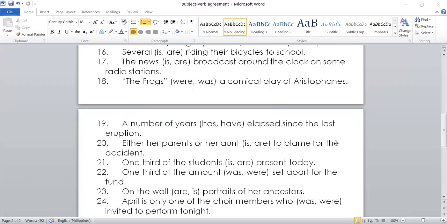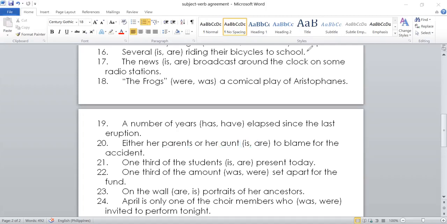20, either her parents or her aunt blank to blame for the accident. Okay. In here, again, there are two subjects, parents, aunt. Aunt is the nearest subject to the verb. Therefore, the answer is the singular form of the verb because the nearest subject to the verb is aunt. So here, in this type of sentences, if there are two subjects, check the nearest subject to the verb. Okay.